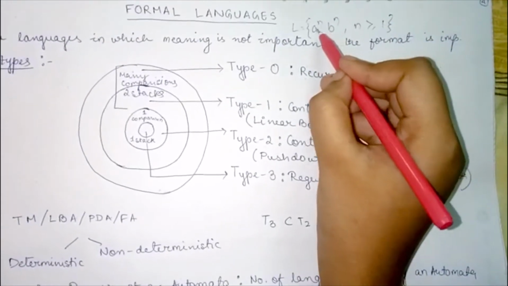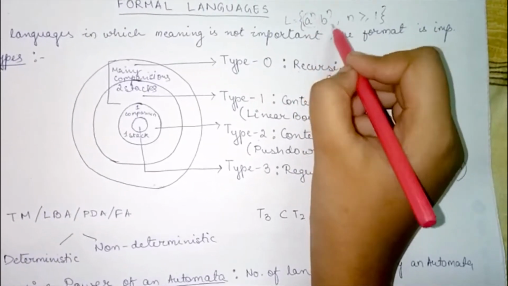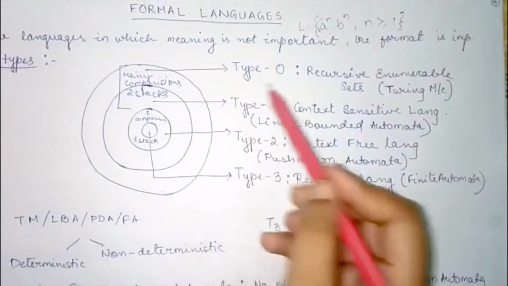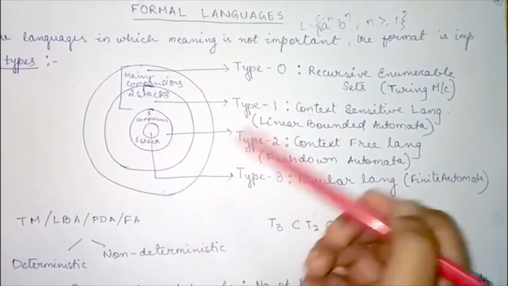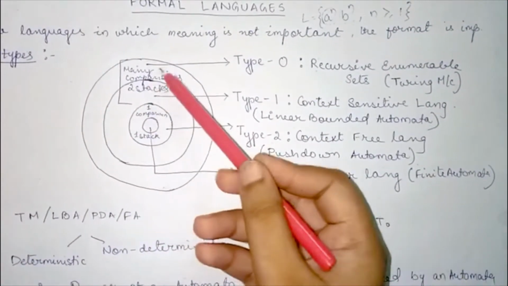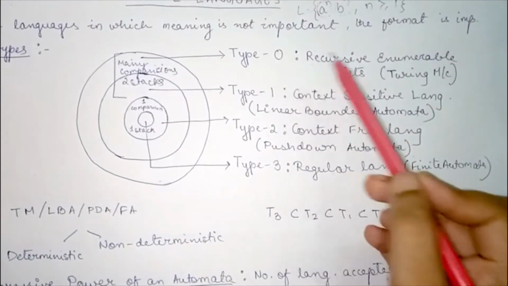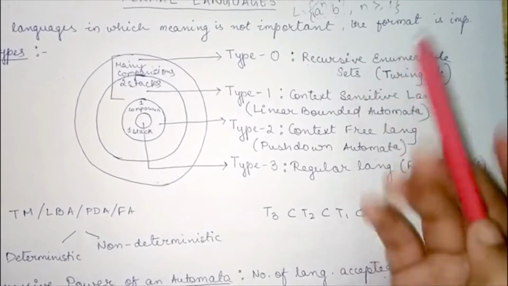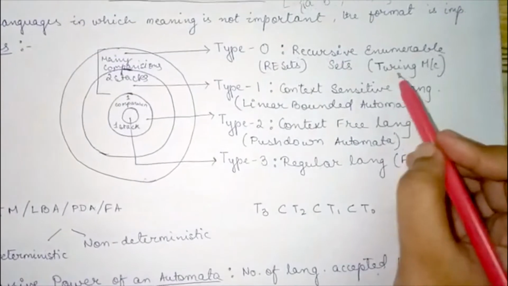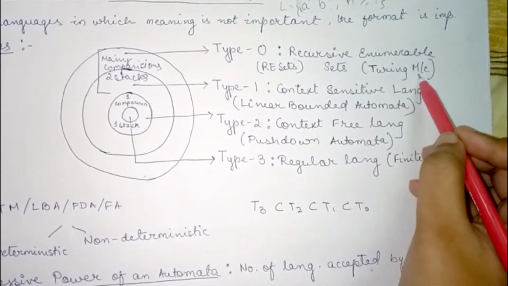Why? Because the format, that is the number of a's, should be equal to the number of b's. So this is a formal language and it is of 4 types: type 0, type 1, type 2, type 3. The outermost circle is type 0, that is the whole set. Type 0 is also known as recursive enumerable sets or RE sets, and the device which recognizes RE sets is known as Turing machine or TM.